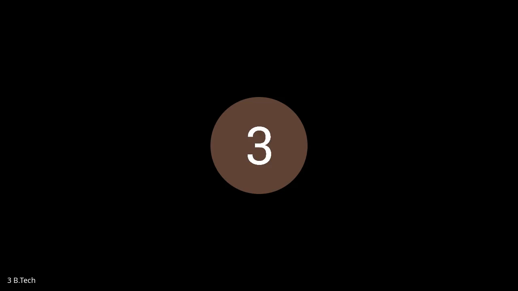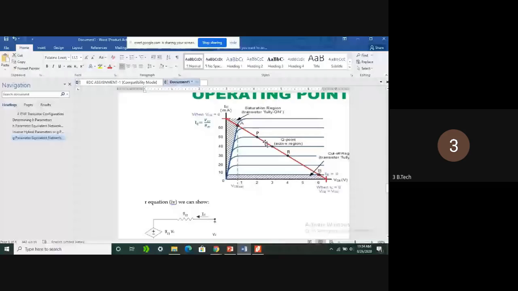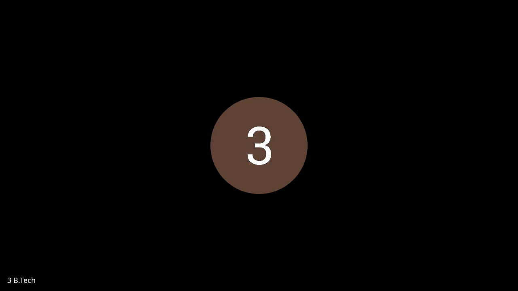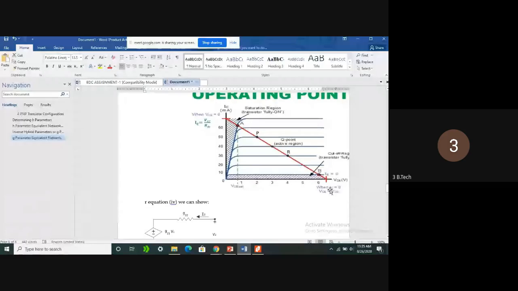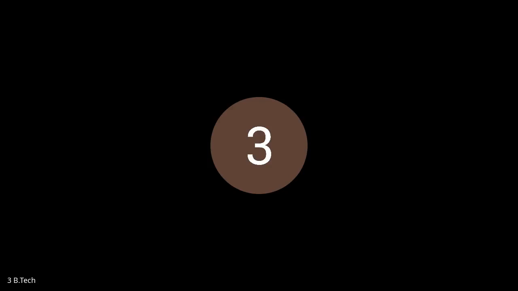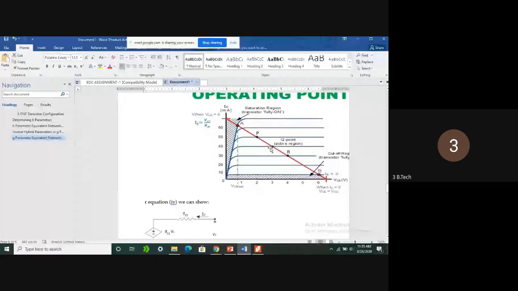If the operating point moves above the middle of the load line, the positive cycle will get distorted. If we move the Q point towards the cutoff region, the negative cycle gets distorted, so perfect amplification cannot be done. So for faithful amplification, whether the transistor is used as an amplifier, oscillator or tuned amplifier, the operating point should always be in the middle of the DC load line.